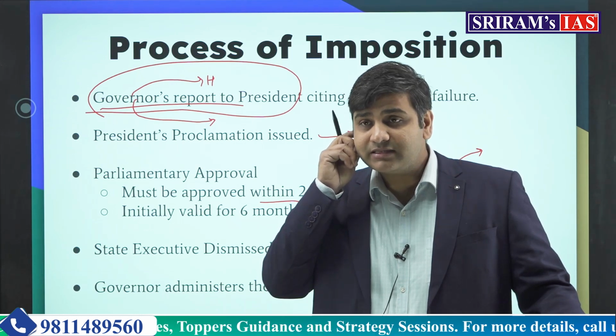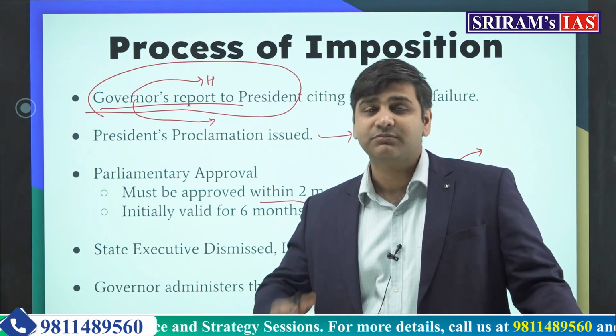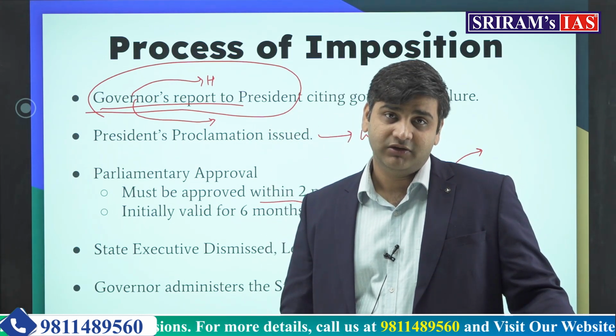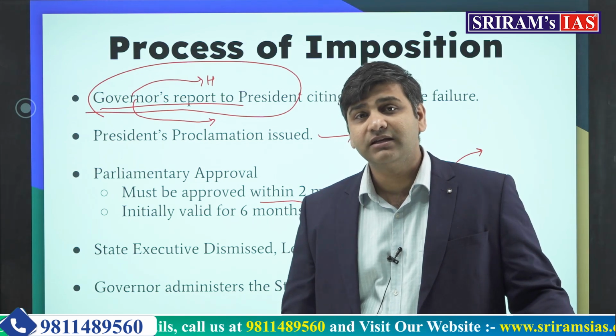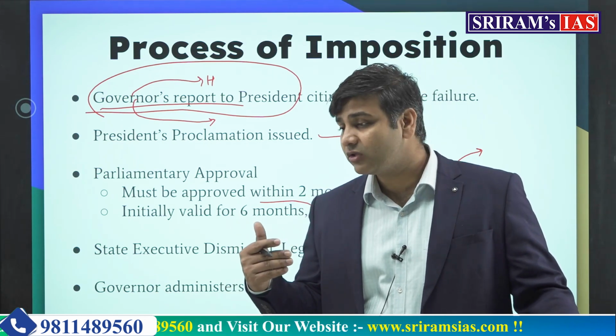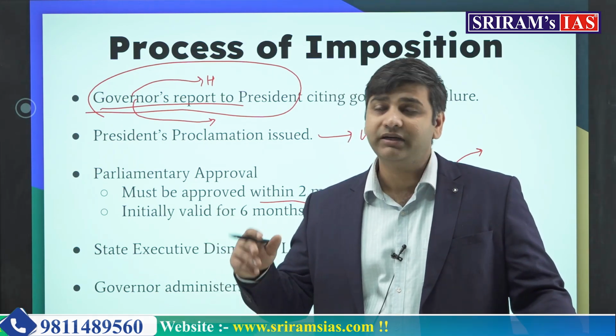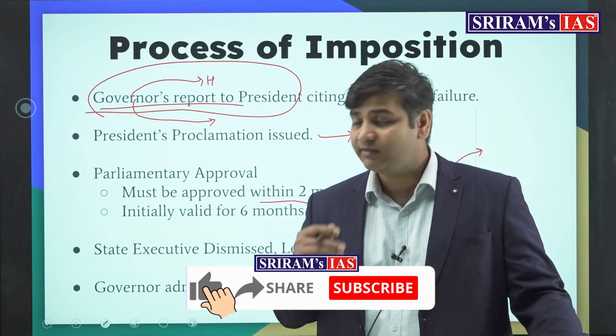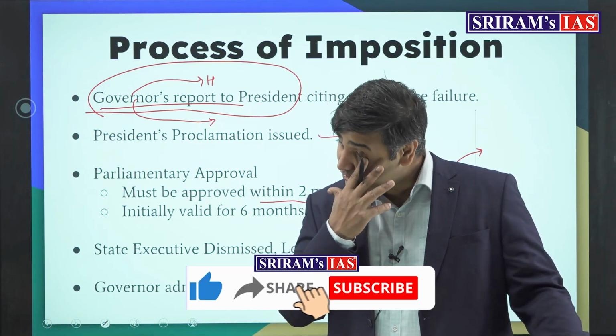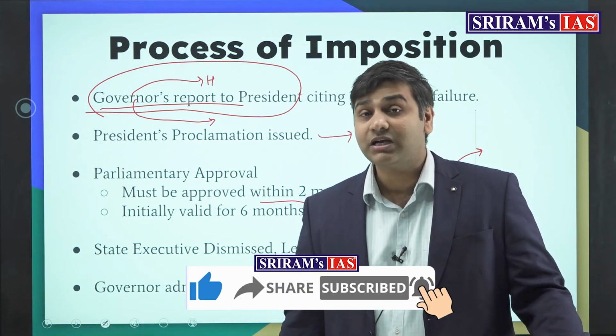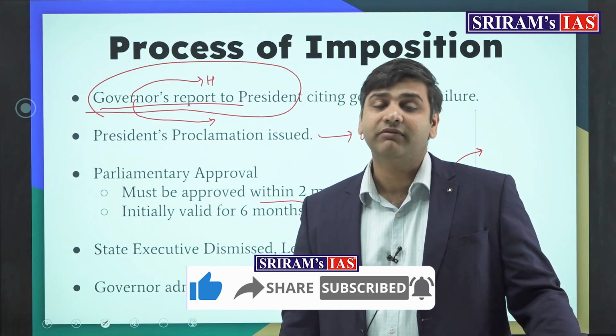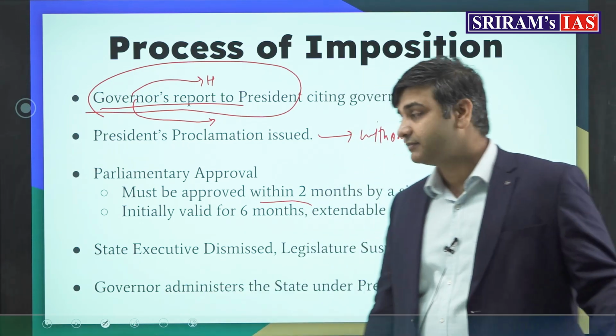Another reason is that a national emergency has been imposed. During the time of national emergency, this President's rule can also extend over 1 year, but not more than 3 years. Within 3 years, the government has to do something to establish an elected government in that particular state.